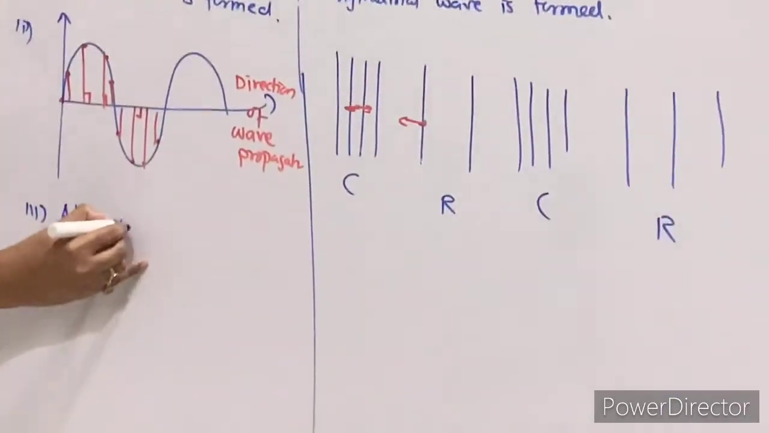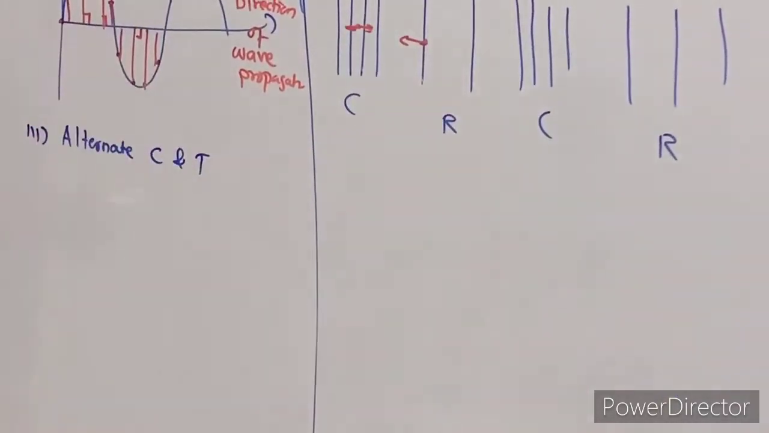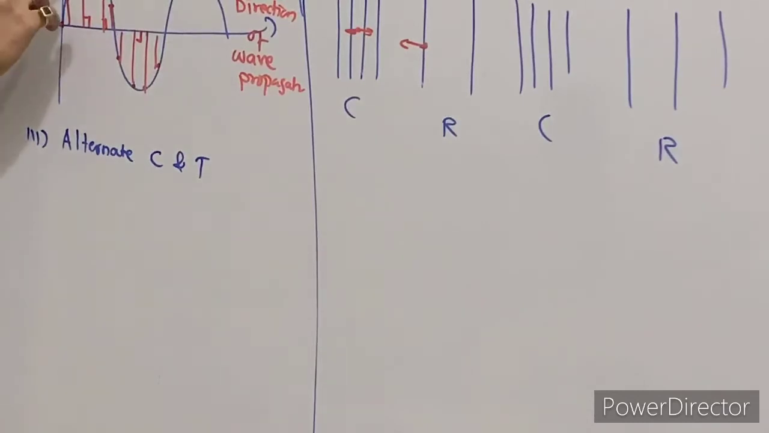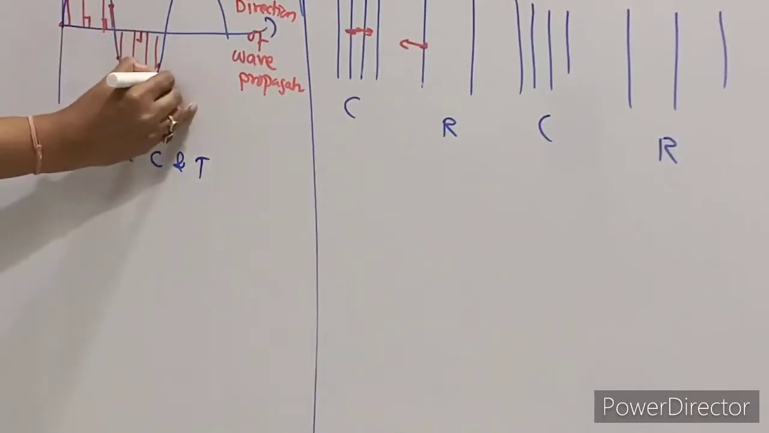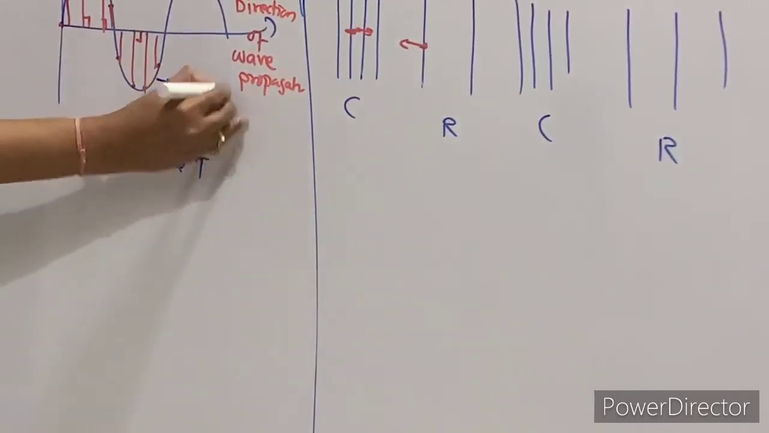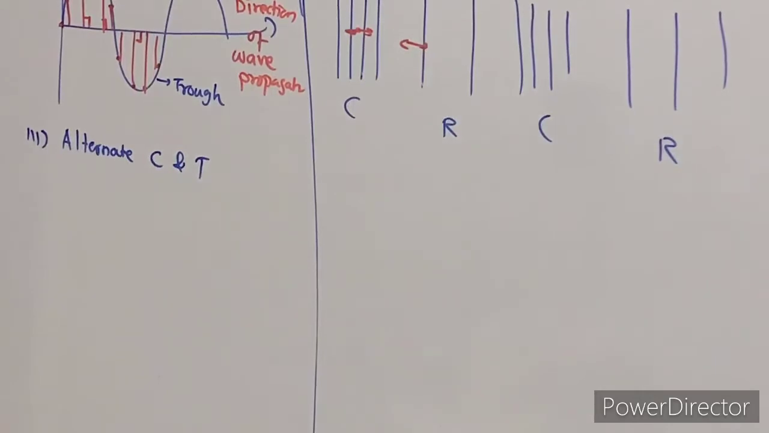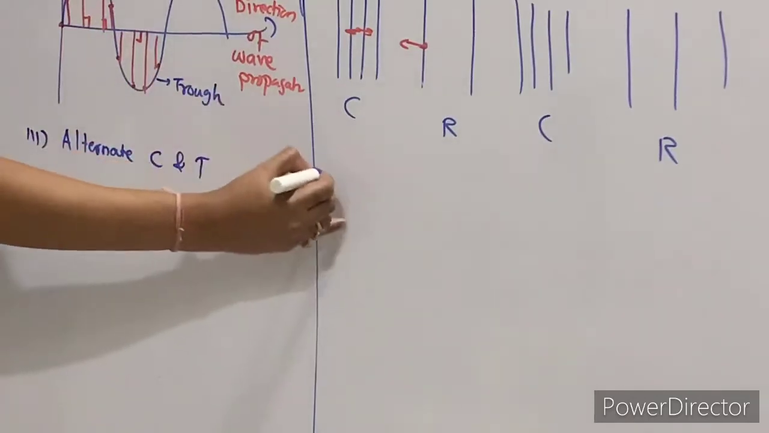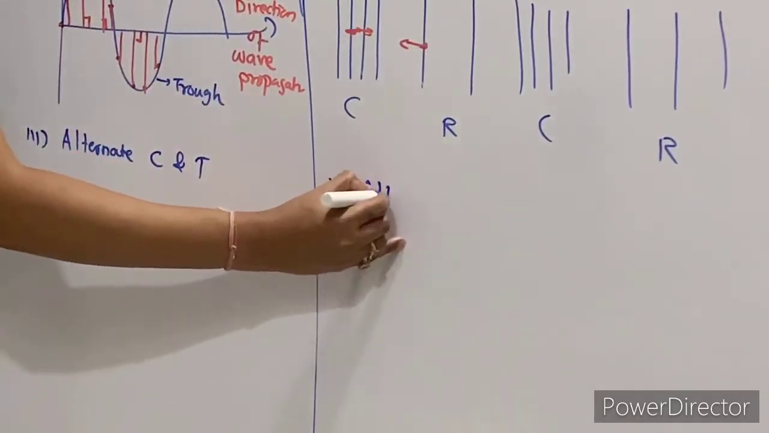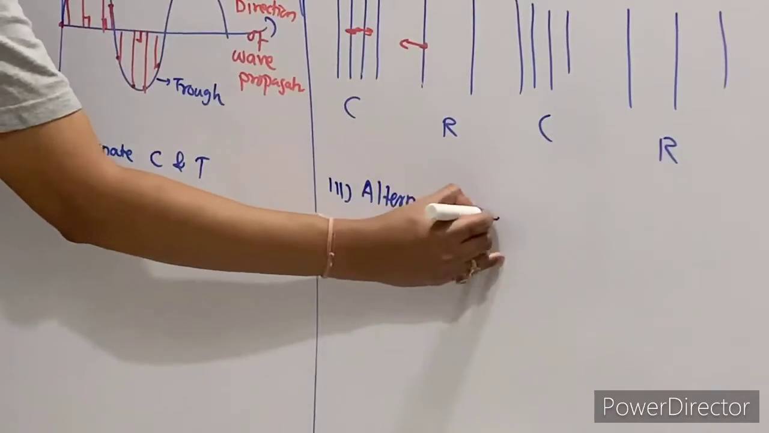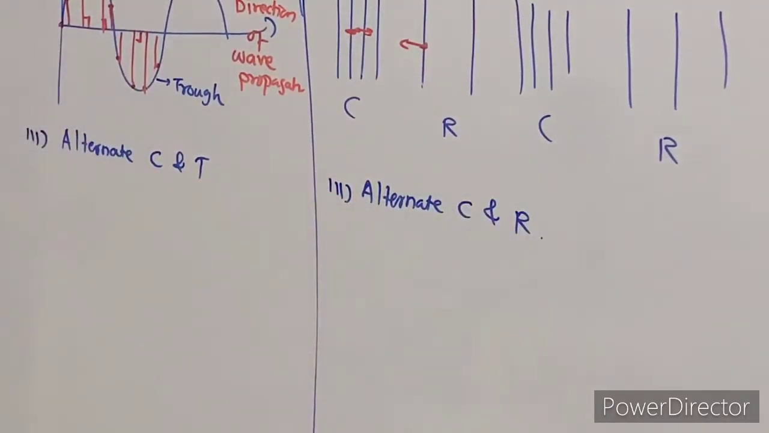Now in a transverse wave, we can say alternate crest and trough is formed. This maximum elevation on the upper side is called a crest. And the lower deviation is called a trough. One is crest, the other is trough. So alternate crest and trough are produced. Over here, third point, alternate compression and rarefaction is formed.